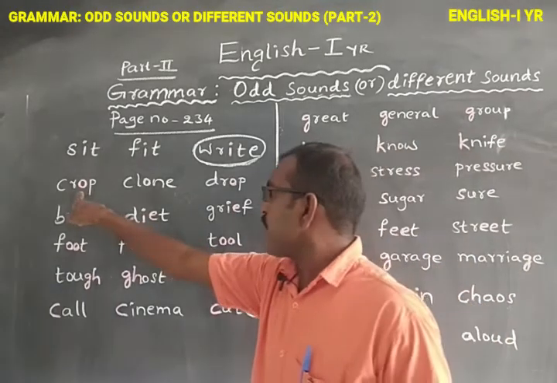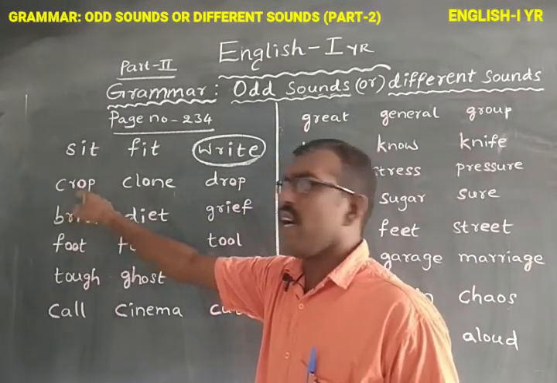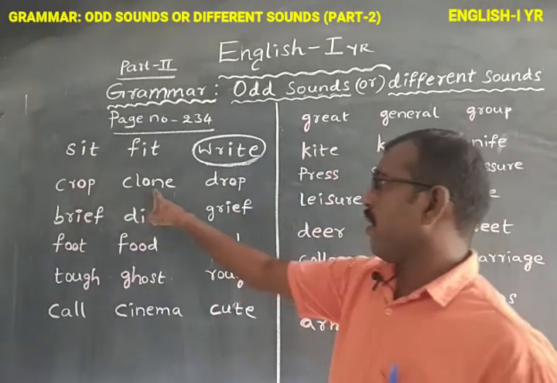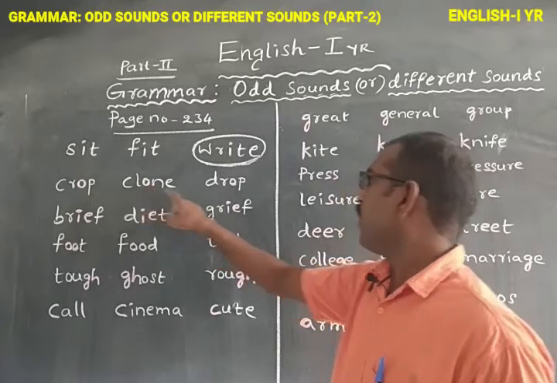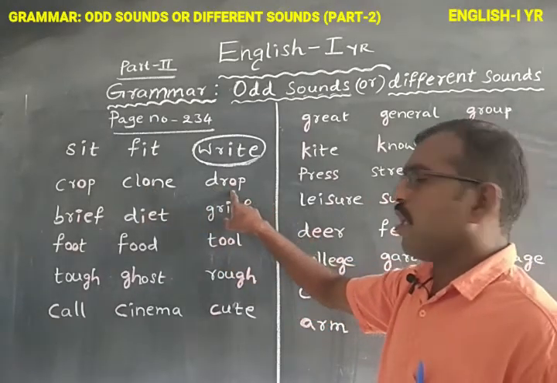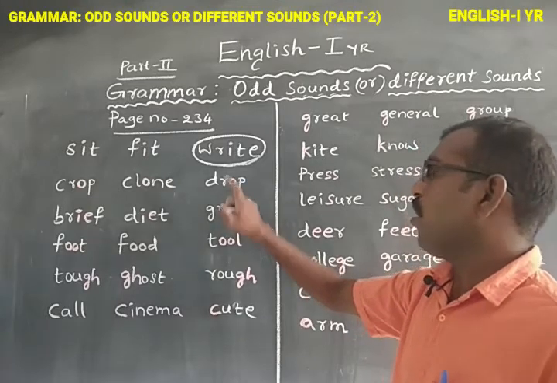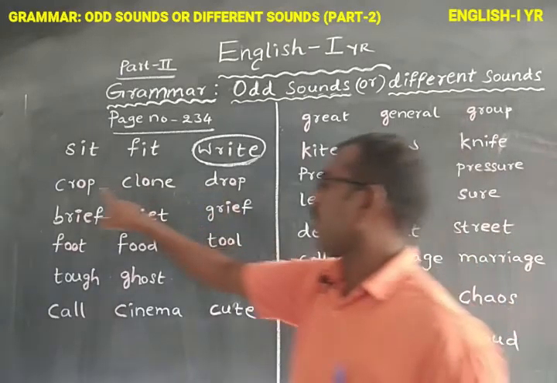Observe, in crop, O makes an A sound. In clone, O makes a sound like O. In the word drop, O makes a sound like A. So here A sound, here also A sound.